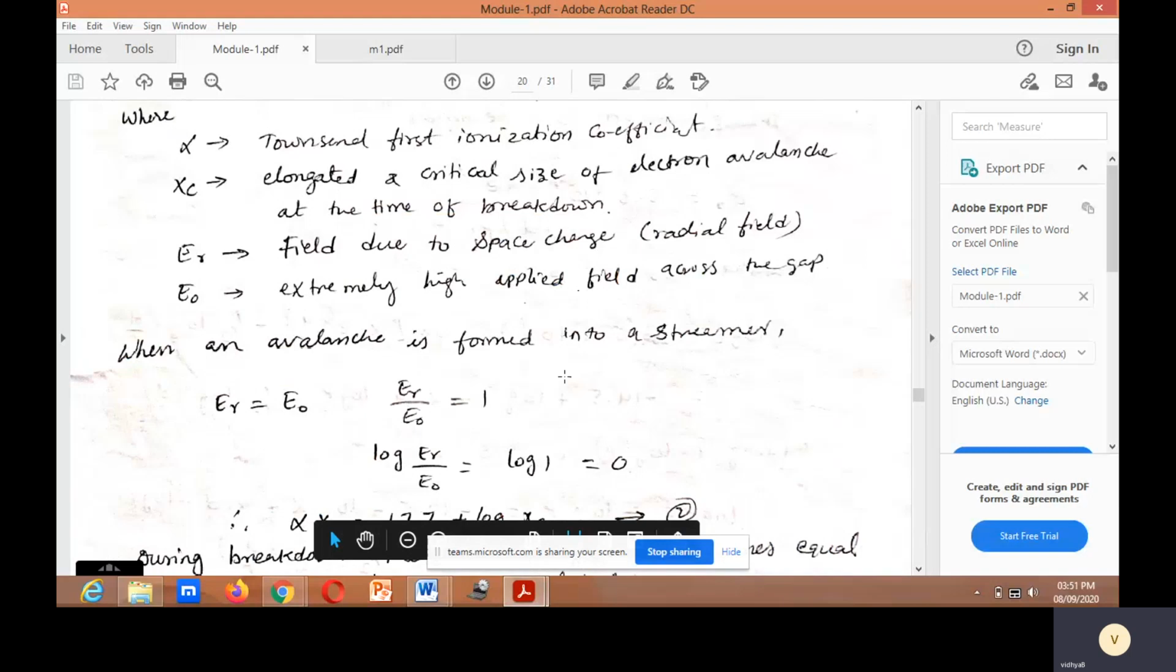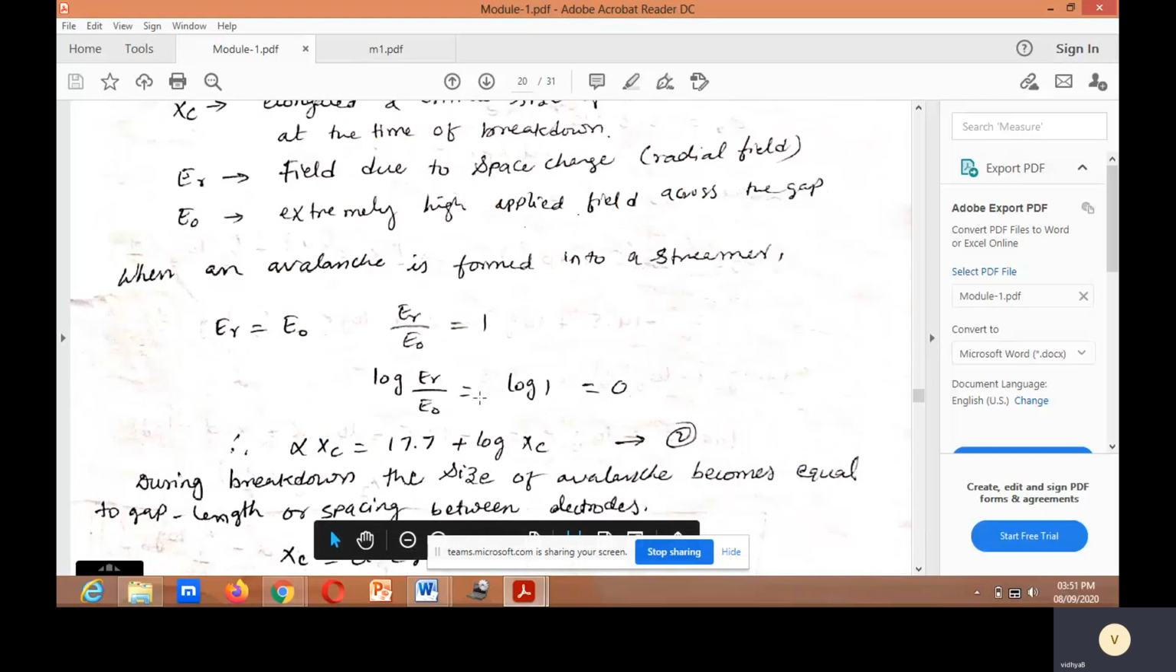When an avalanche is transformed into a streamer, what is the condition? Er is equal to E0, so Er divided by E0 is equal to 1. Applying log on both sides, log Er divided by E0 is equal to log 1, which is 0. Substituting this value, you will get equation 2, that is alpha Xc is equal to 17.7 plus log Xc.